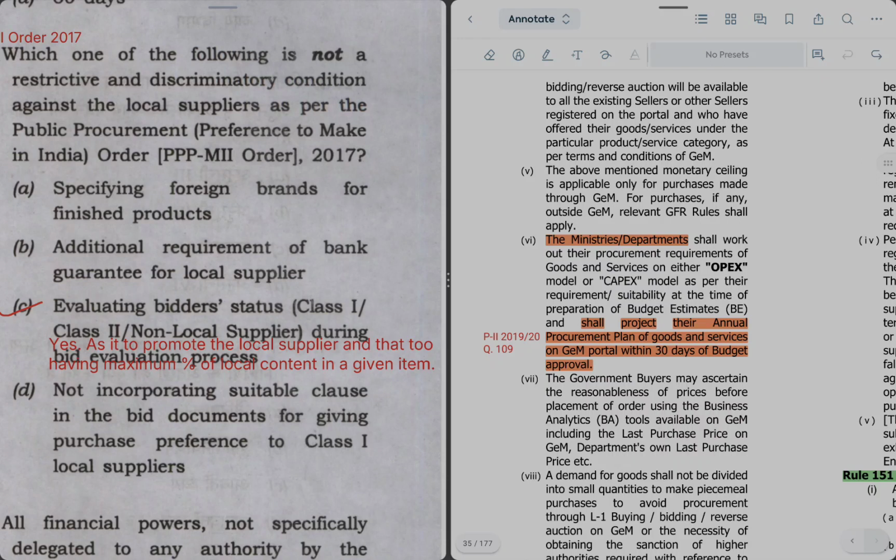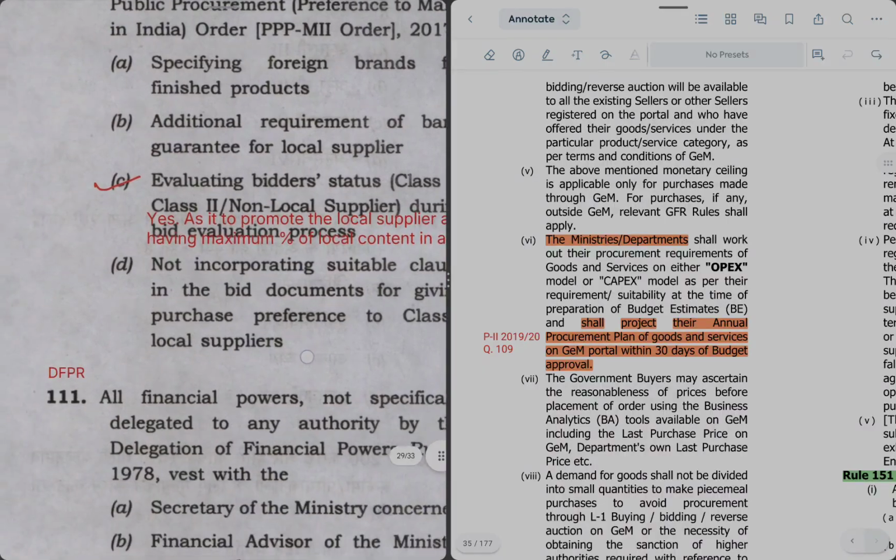But the idea is not to discriminate. The idea is to promote the local supplier having more Make in India content, and depending on the percentage of local content, the category is decided. The one with the highest local content will be Class 1, then Class 2, and the one with the least or none will fall in the non-local supplier category. But this is not a discriminatory criterion, it is just a criterion to promote Make in India products, and this is the order which is referred to in the question. You can read more by googling this order. So the right answer is option C.